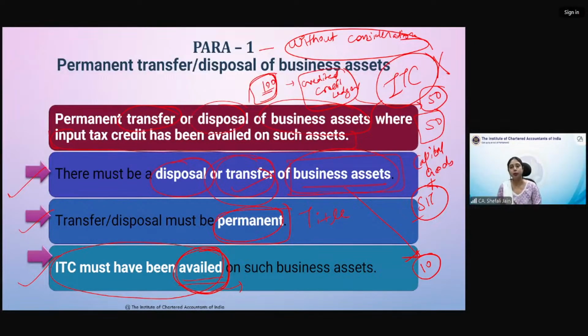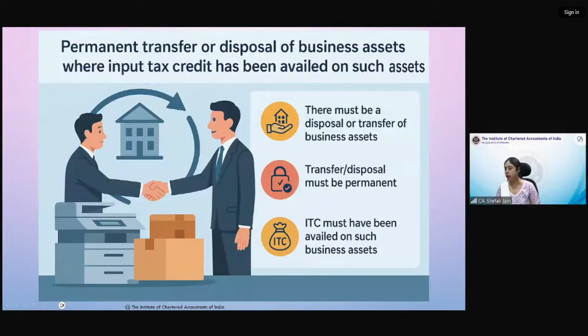Whether it has been utilized or not utilized, that is irrelevant. So out of this 100 rupees credit which I have availed, whatever business asset I am transferring, that credit should also have been taken by me, or it should have gone into my electronic credit ledger. Okay. I think we can move forward to some example. Let us see this pictorial representation, and then we'll move to the example.